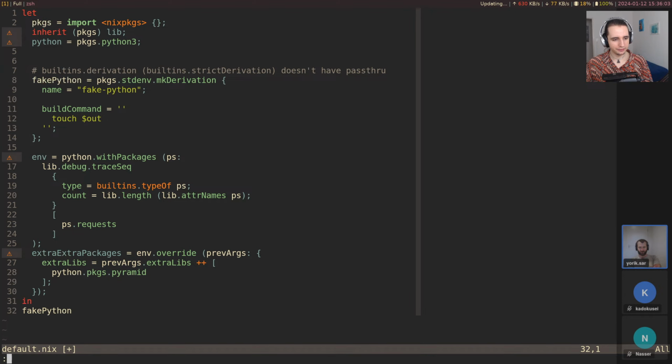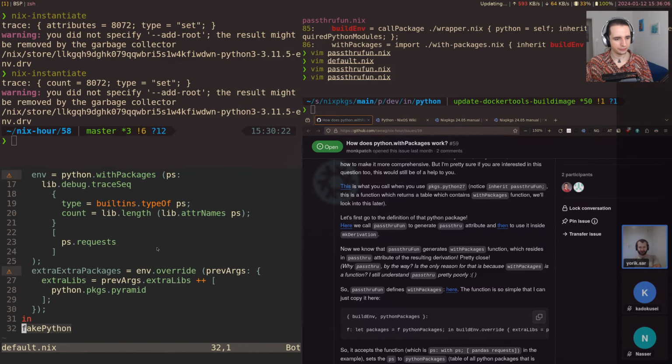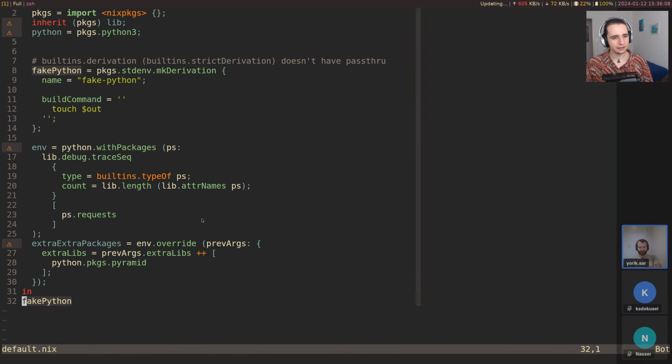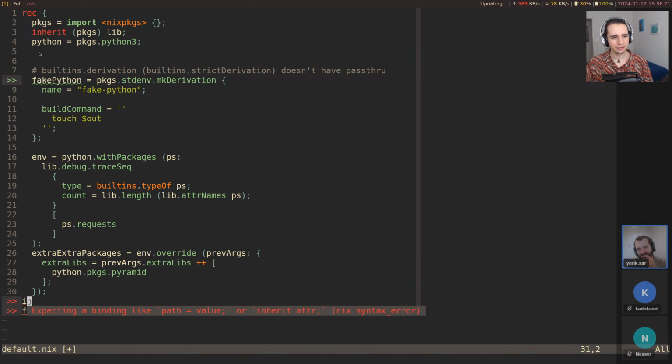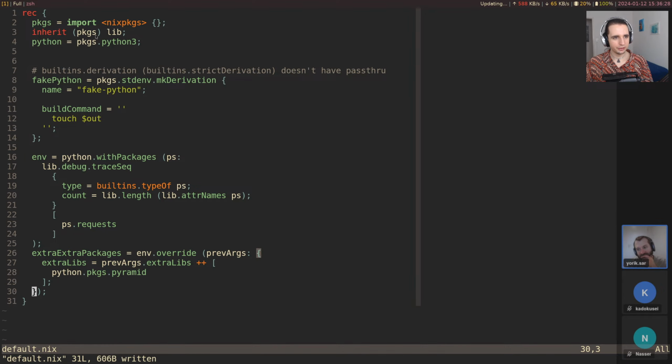So I just want to build this. Let's build it by just doing this. Maybe actually I kind of want to introduce a convention for testing that I use a lot. So rec is often mentioned as kind of an anti-pattern, and that is true in a lot of cases, but I think for just having a quick cycle of things, it's very useful, because now we have essentially let in, so all of the variables are available everywhere else, but we also have access to all of these.